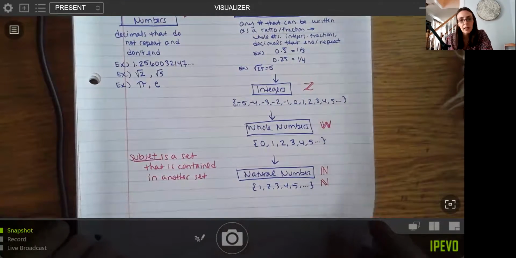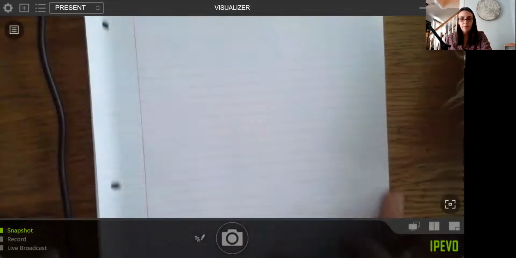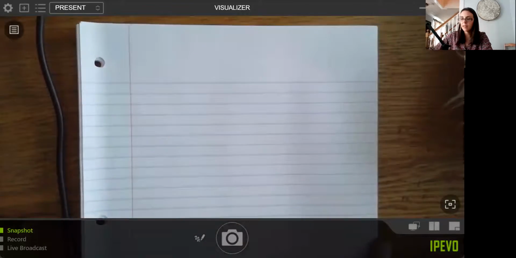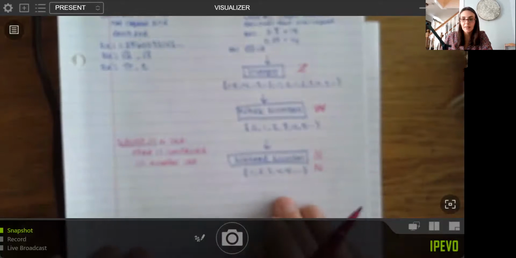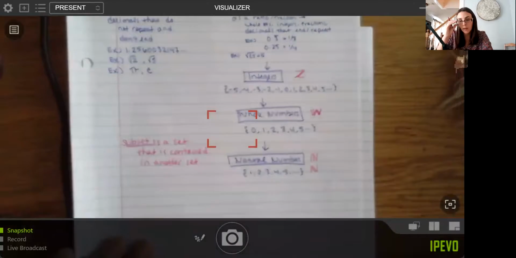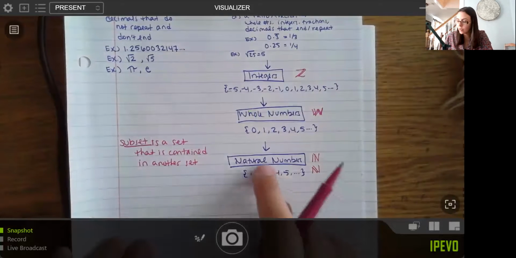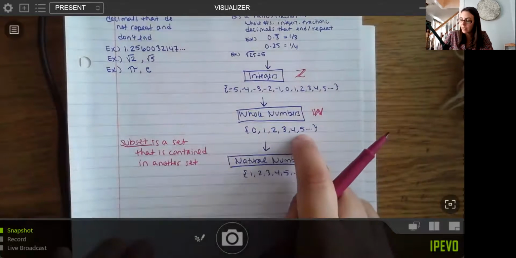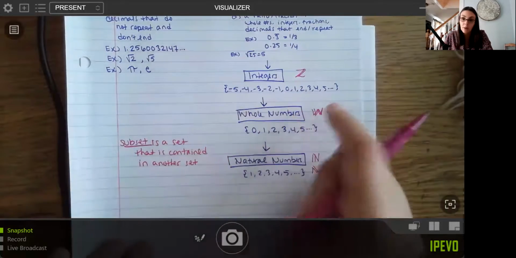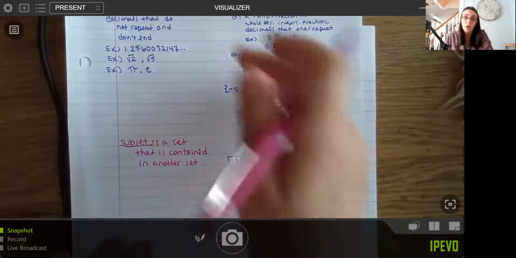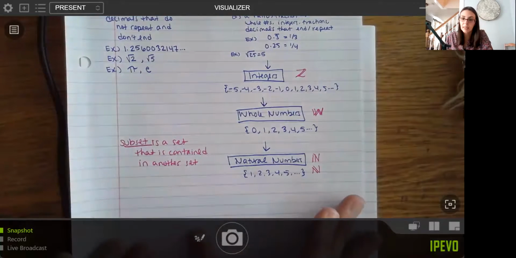Let's do an example here with some of these sets. The interesting thing I want to point out, and this will help us in our example, is that because we have this idea of subsets, some numbers can be more than one thing. So the number 5 is natural. It's a whole number as well. It's also an integer. It's also a rational number because I could write it as 5/1. That's a ratio. And it's also a real number.